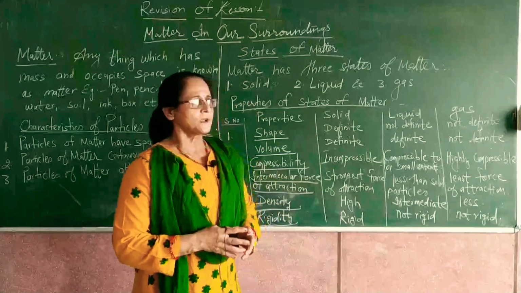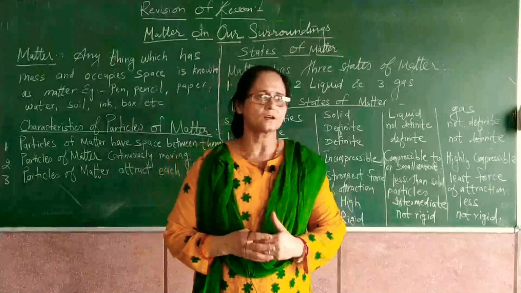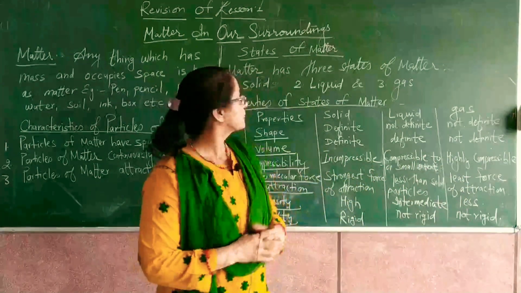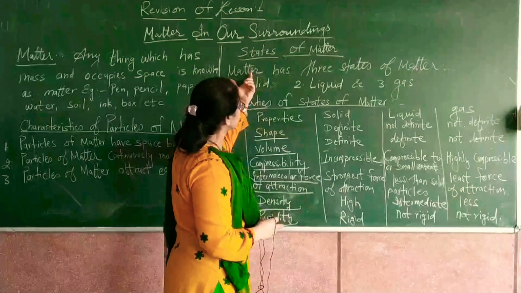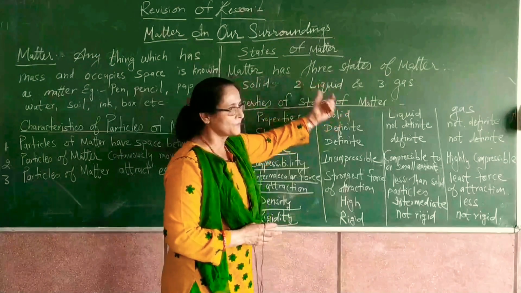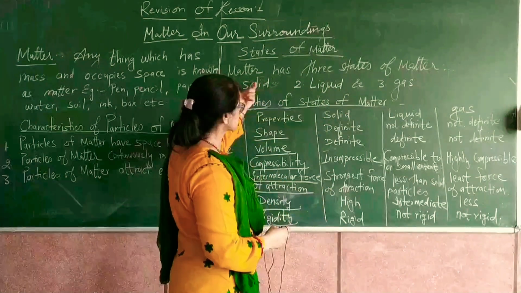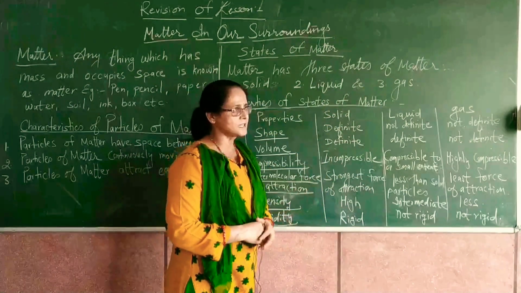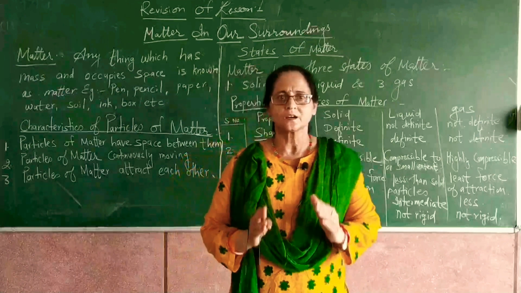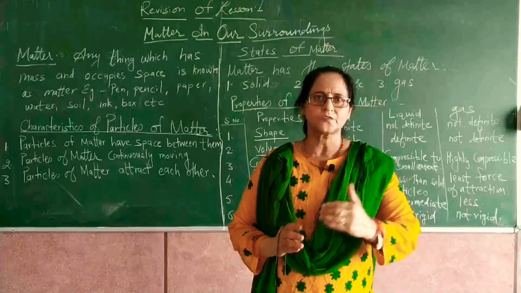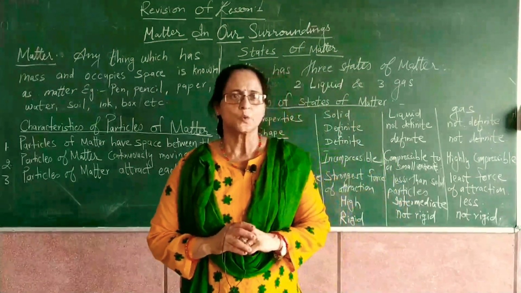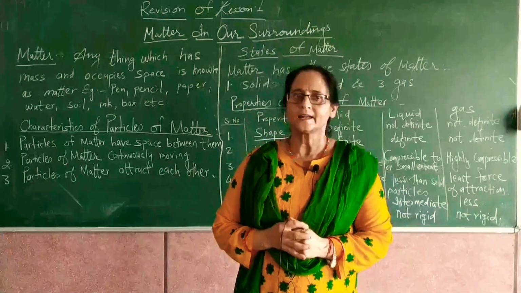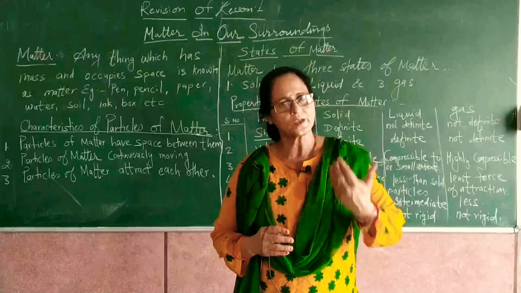Children, all the matter which we see on the earth is found in various shapes, various states, and these states are mainly of 3 types, which are solid, liquid and gas. All these 3 states have definite characteristic features, so we can identify them, differentiate them, and verify them.